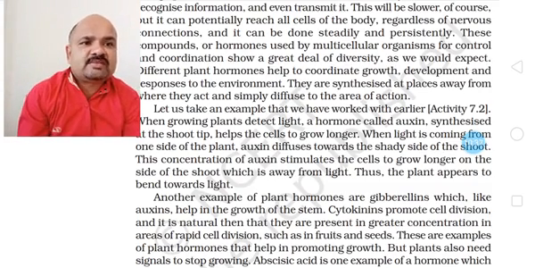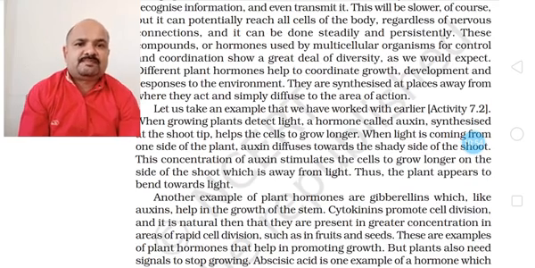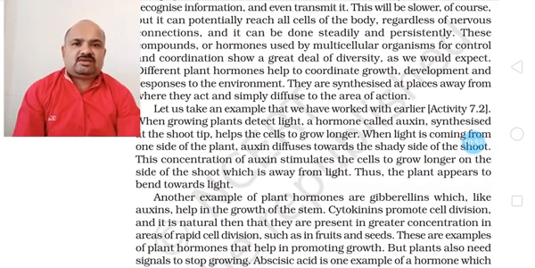When light is coming from one side of the plant, auxin diffuses towards the shady side of the shoot, and the concentration of auxin stimulates the cells to grow longer on the side of the shoot which is away from the light. Thus, the plant appears to be bent towards light.